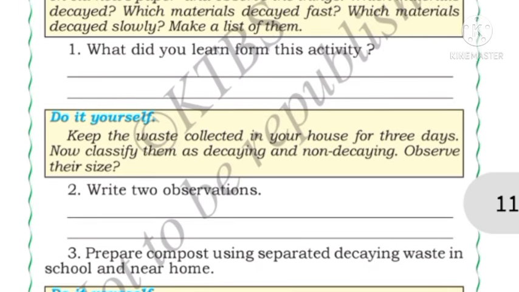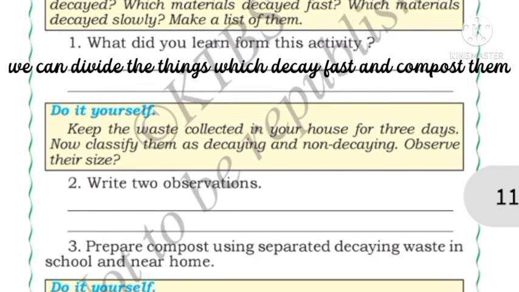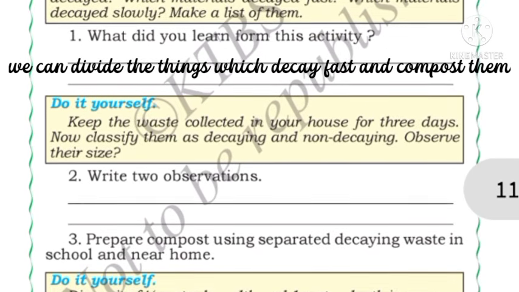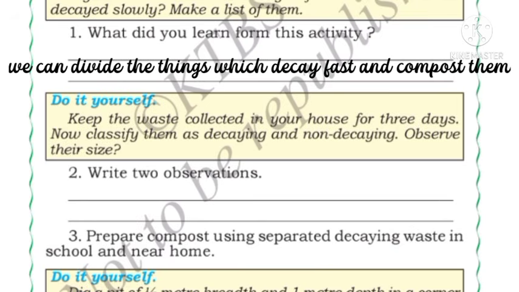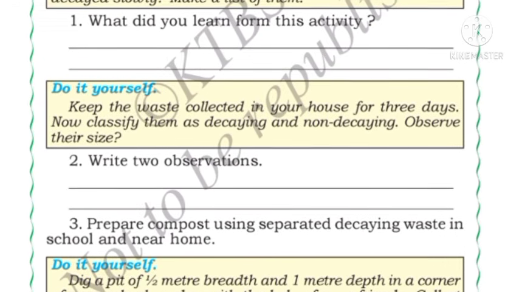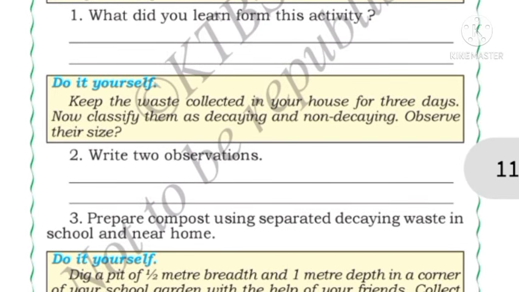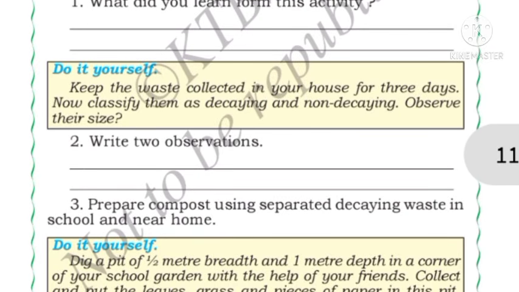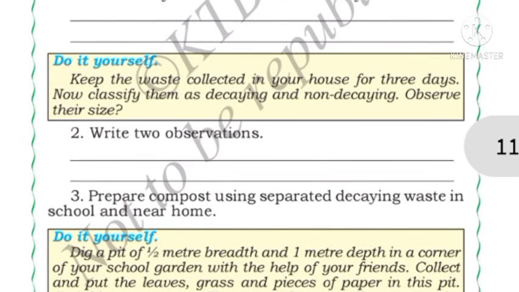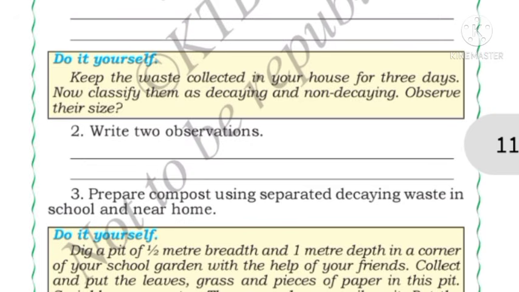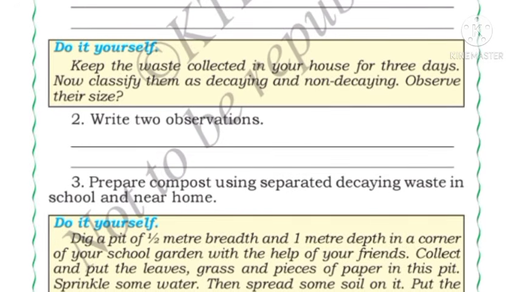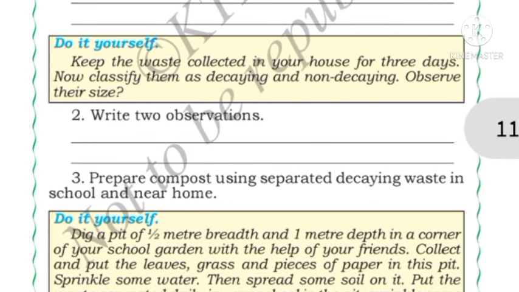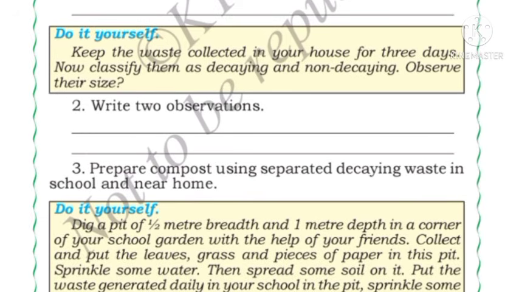We learned that we can divide the things which decay fast, and we can compost them. Okay, next, one more activity is there. Keep the waste collected in your house for 3 days. Now classify them as decaying or non-decaying and observe the size. Now write your observation. What did you observe from the waste which you have collected for 3 days?